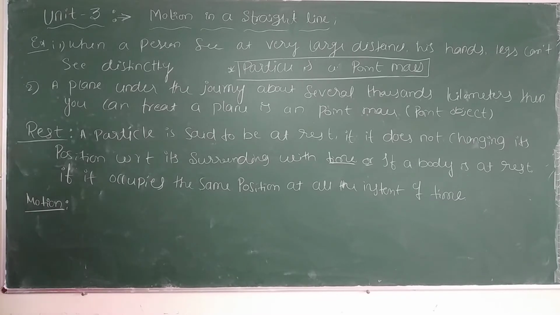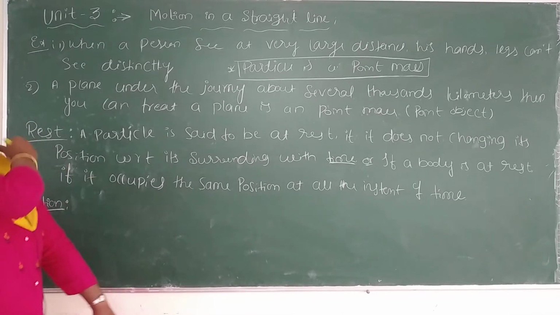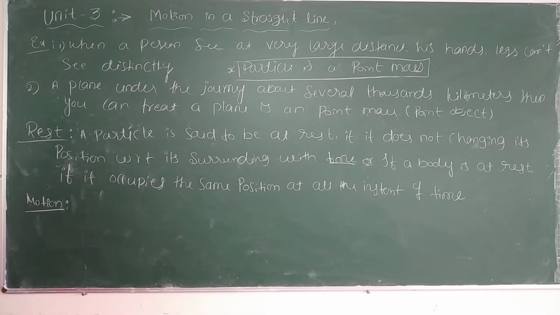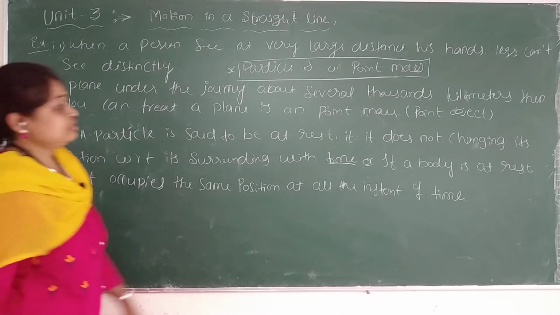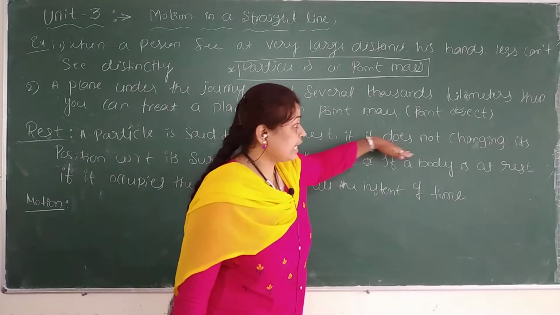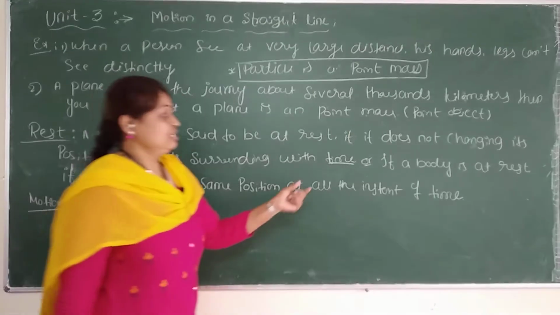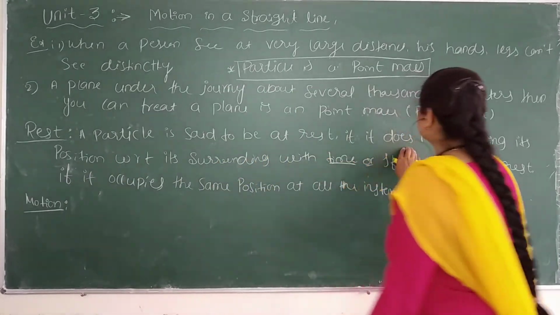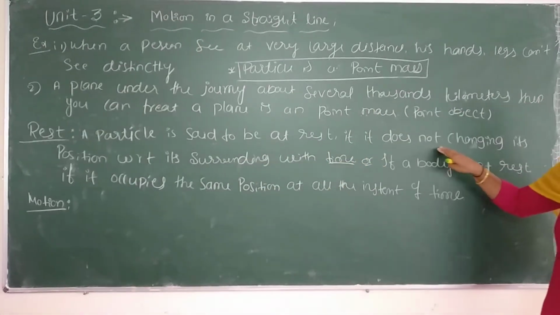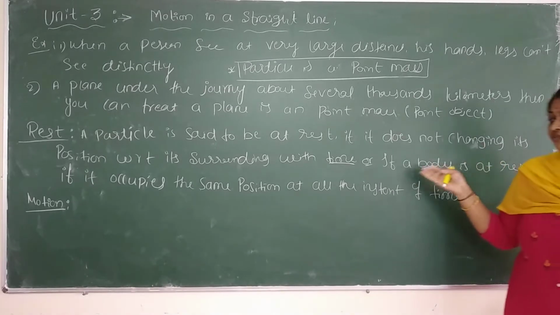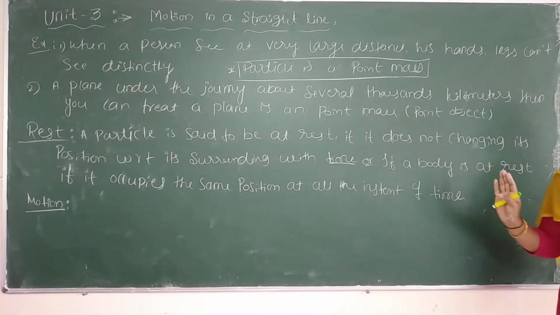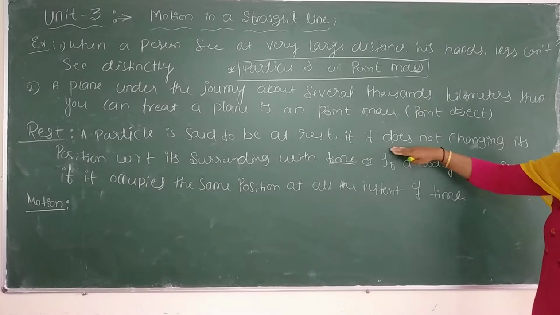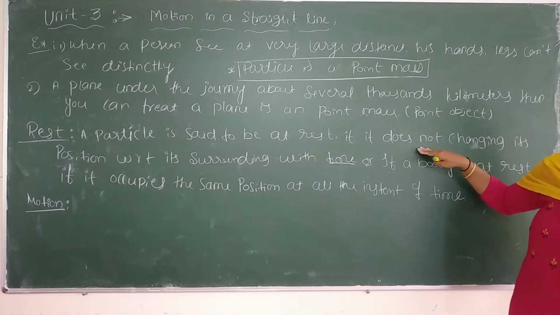Okay, what is motion? Same definition, but what you will do here? You can remove the words 'does not' and replace with 'is changing its position with respect to its surrounding with the time.' Same definition. If it has 'does not', the definition is rest.